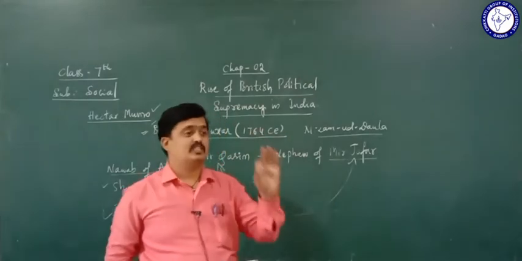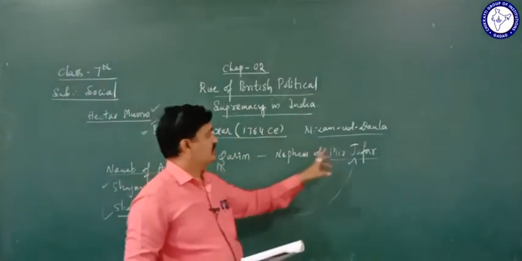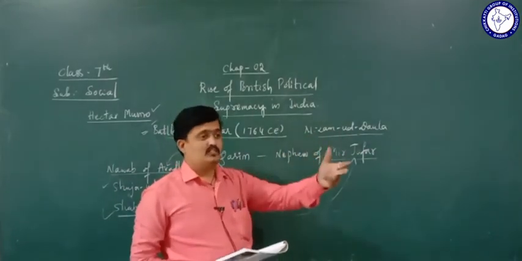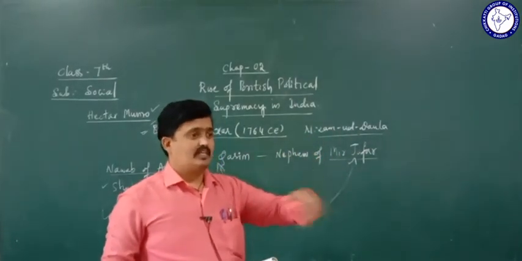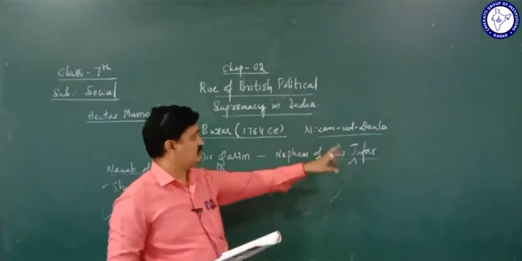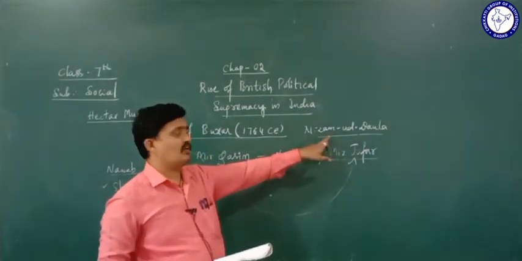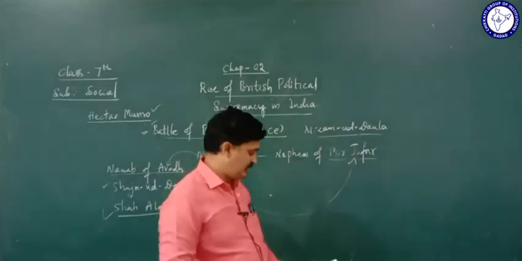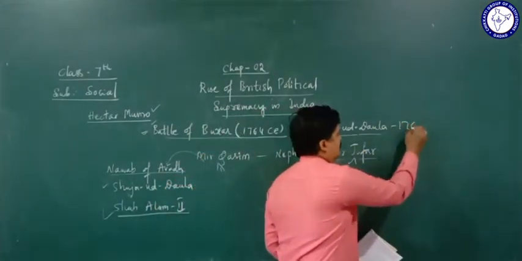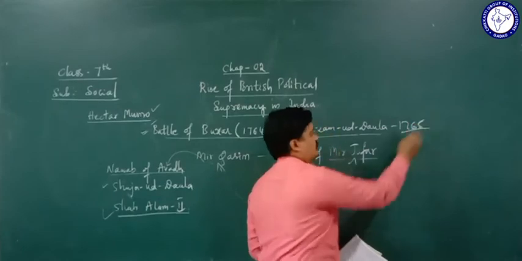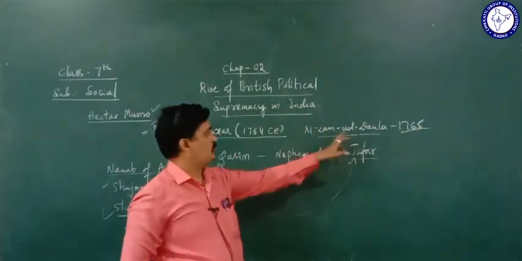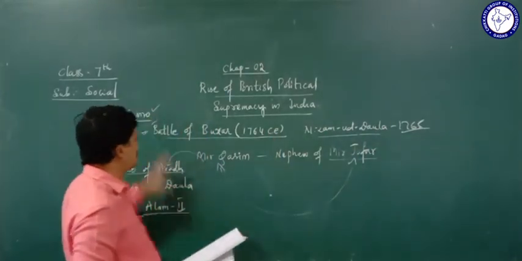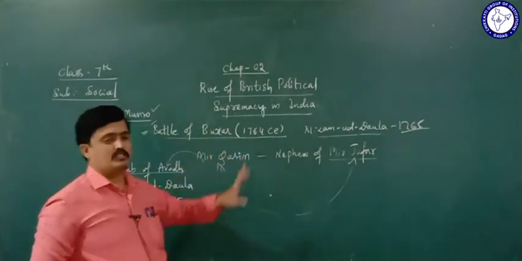Because after this war Mir Jafar had become the Nawab of Bengal again. After the death of Mir Jafar, who became the Nawab of Bengal? Nizam-ud-Daula, in the year 1765. So these were the results of the Battle of Baksar.